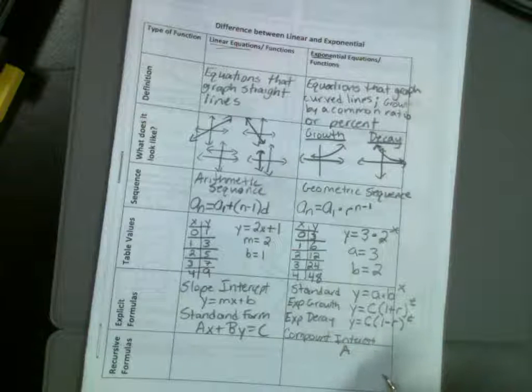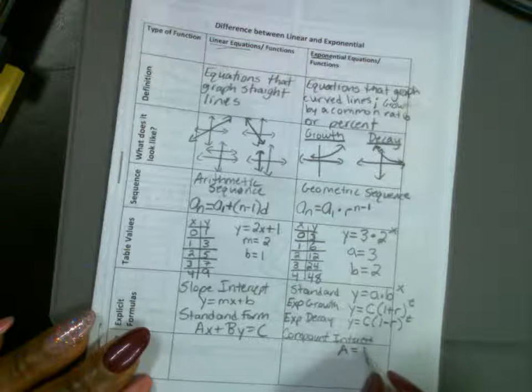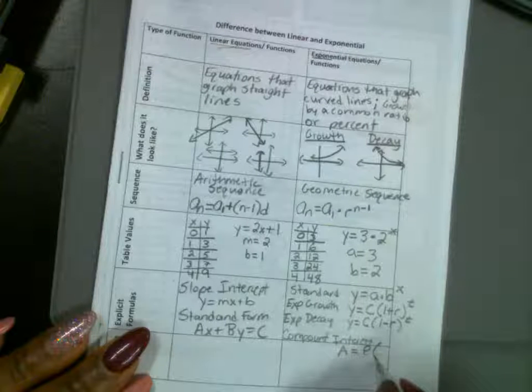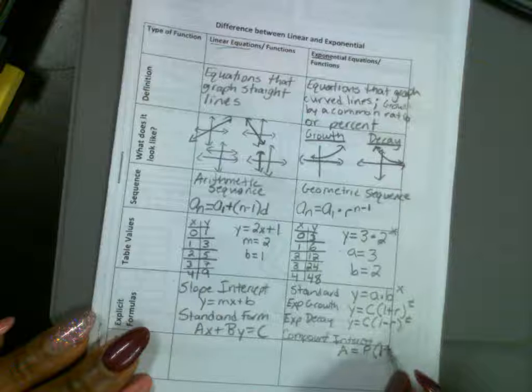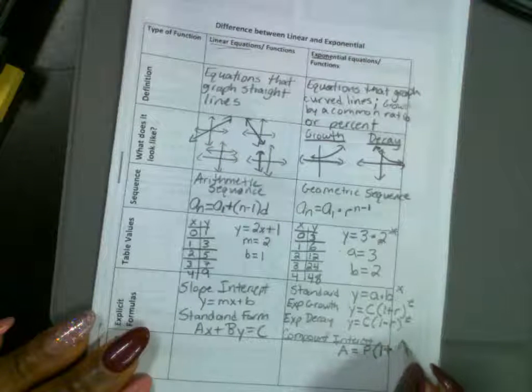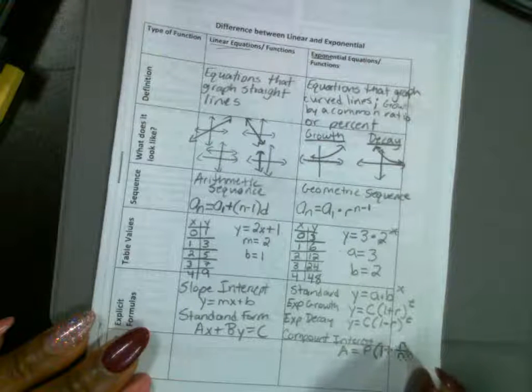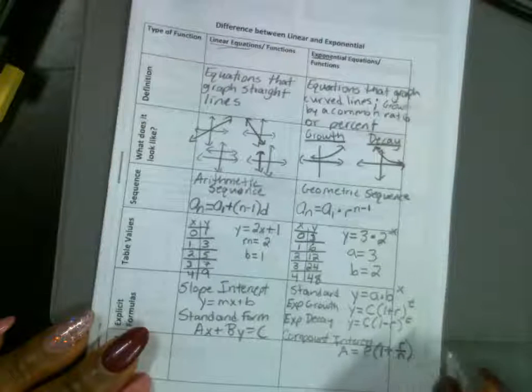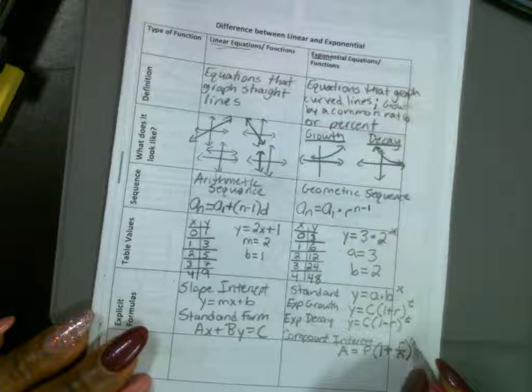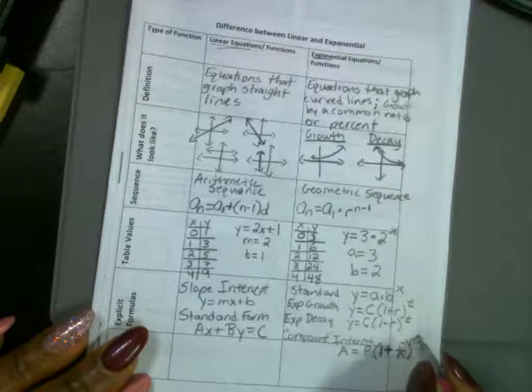Compound interest. A is equal to P, parentheses. This is a 1. This is a plus. R over N. This is R divided by N. Close the parentheses. Then this is the exponent, N T. N times T.